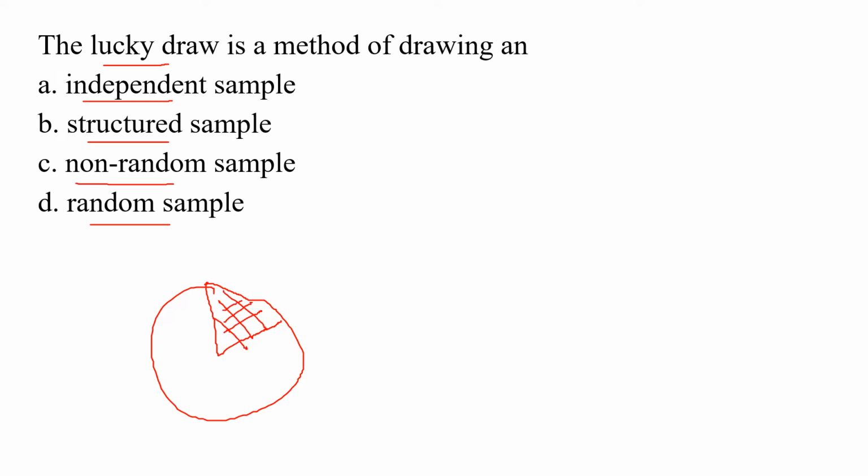And there are three methods of sampling in research, that is random or probability sampling, then non-random, that is non-probability sampling, and mixed sampling.